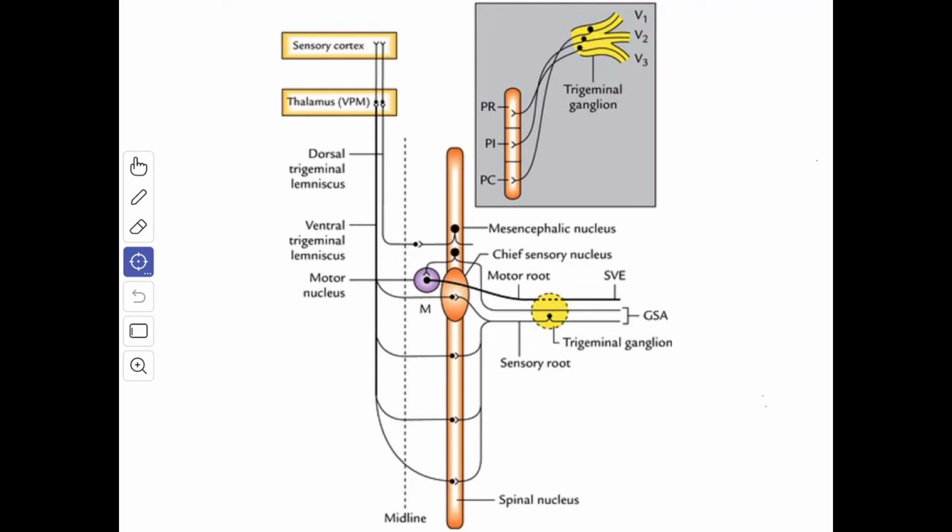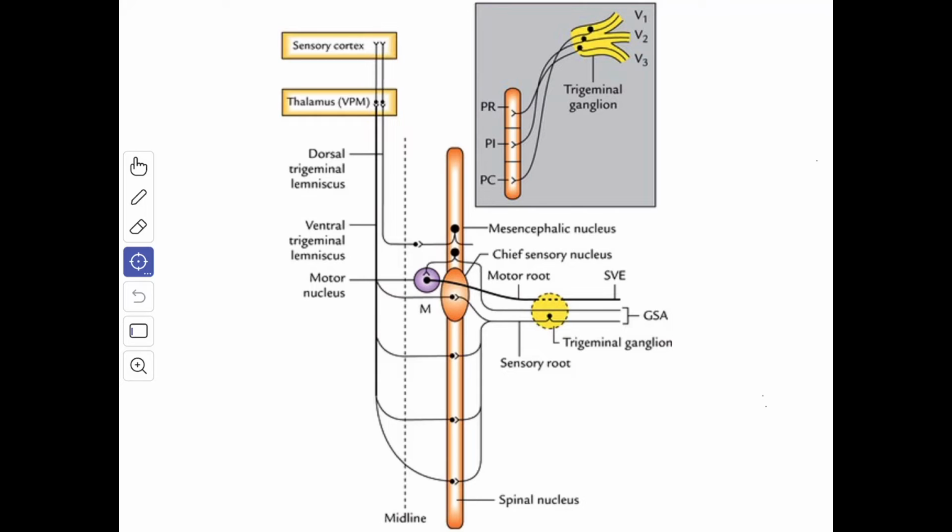So the cells in the trigeminal ganglion form the first order sensory neuron. The cells of the chief sensory and the spinal nucleus of the trigeminal nerve form the second order sensory neuron, and the nuclei present in the thalamus form the third order sensory neurons. Next we'll see about the mesencephalic nucleus of the trigeminal nerve.